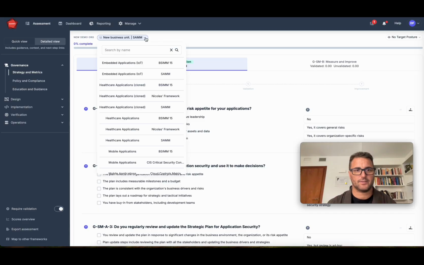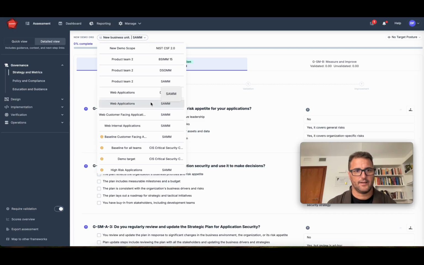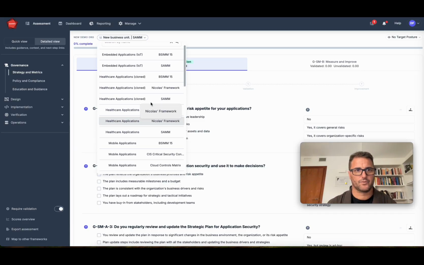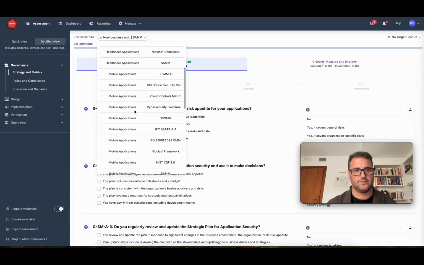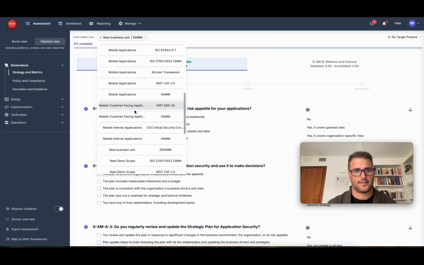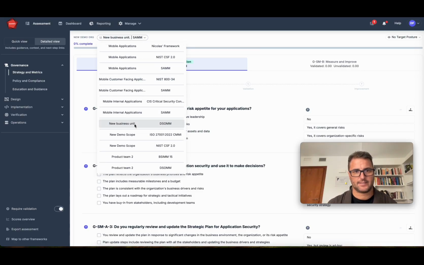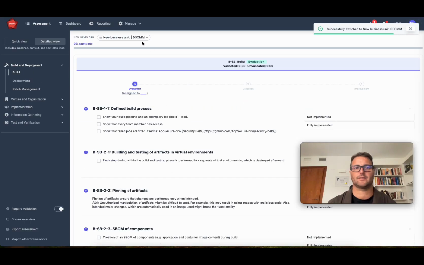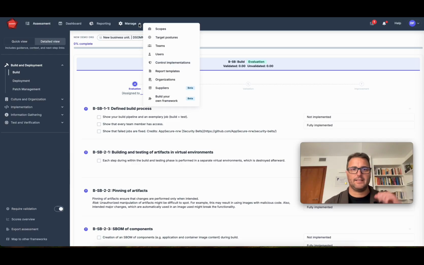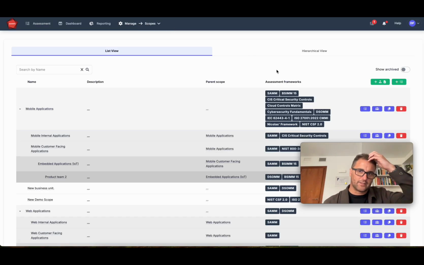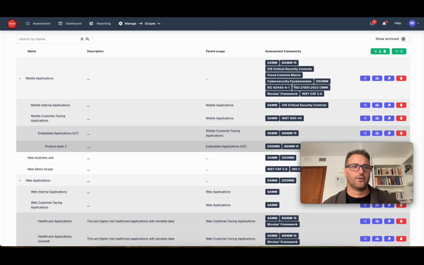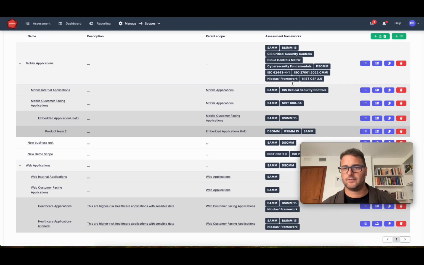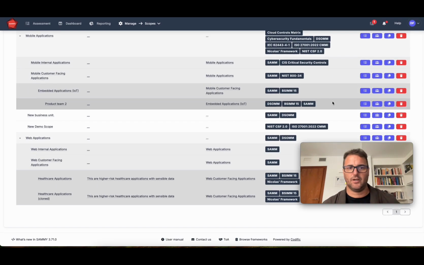If I switch to new business and then the DSOM assessment, I'm switching to the DSOM assessment. I can either switch here through the drop-down menu. Your drop-down is probably less populated than mine initially, or you go back to scopes and you can have a more structured overview here of the different scopes and assessments you have.